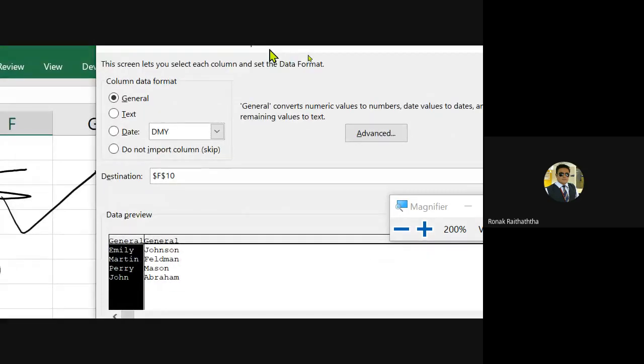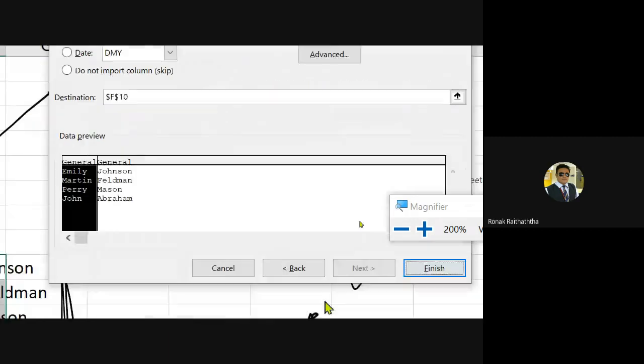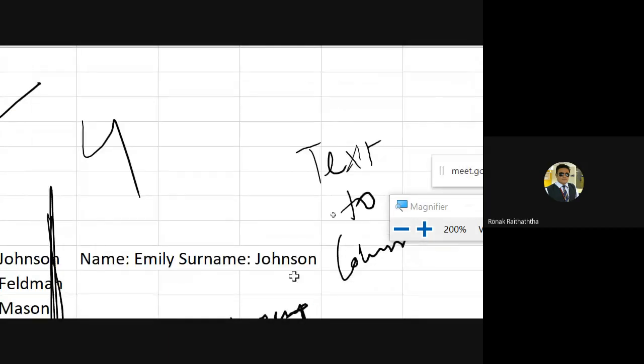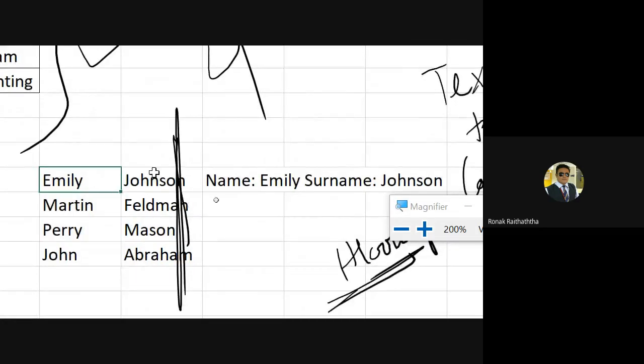So this is how it would be looking like. I'm not changing the format of the data right now. Let's remain as it is, whatever there. Press finish. So you must observe that family is there and Johnson is shifted to the next cell now.